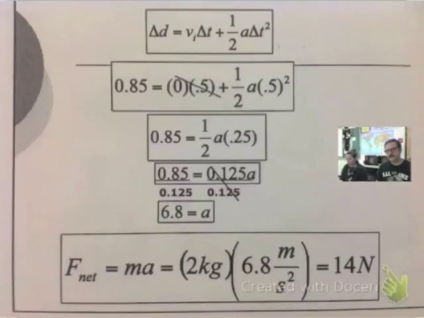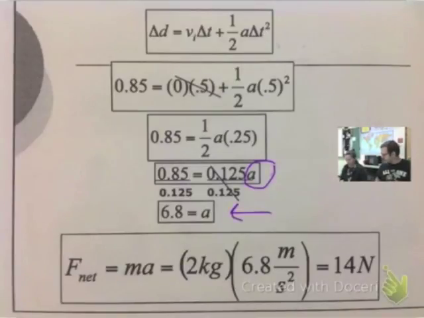0.85 is equal to 1/2 AT squared. We squared that T, so 0.5 squared is 0.25. 1/2 of 0.25 is 0.125. So we divide both sides by 0.125, so that we're left with A is equal to 0.85 divided by 0.125. When you do the math, you get 6.8.